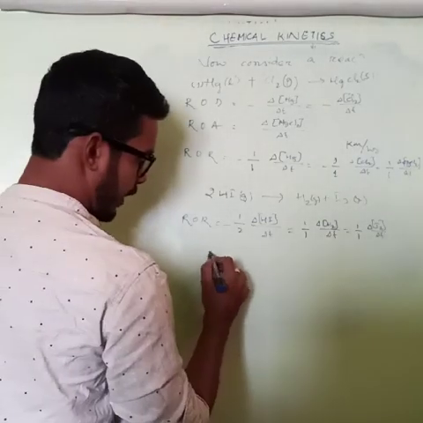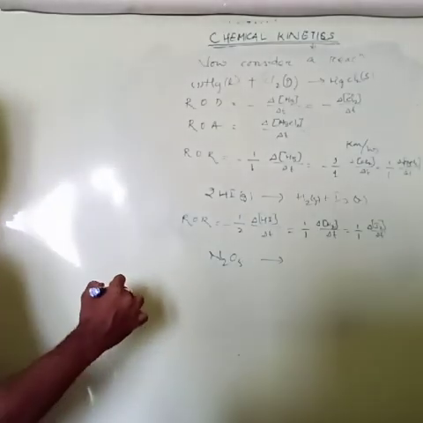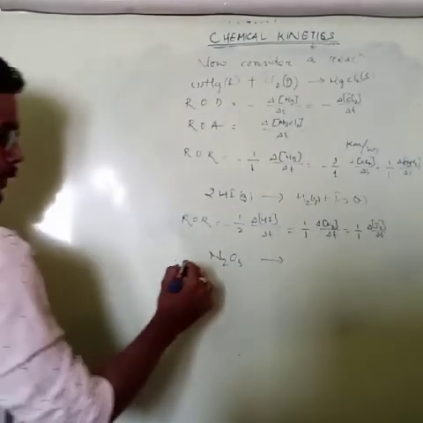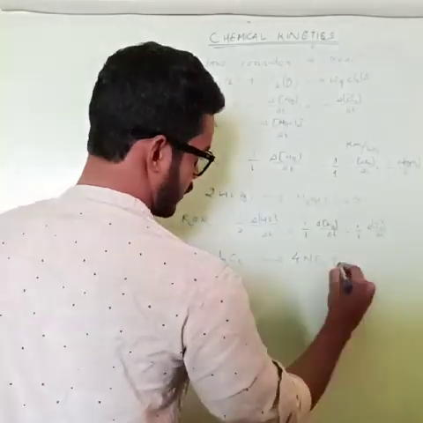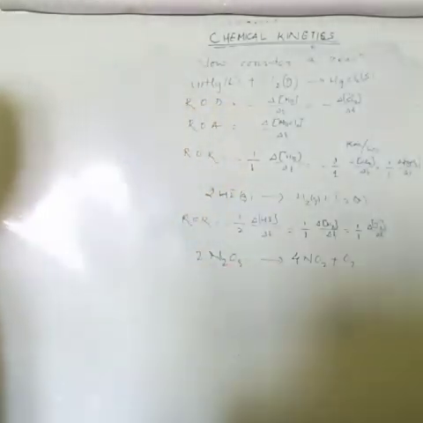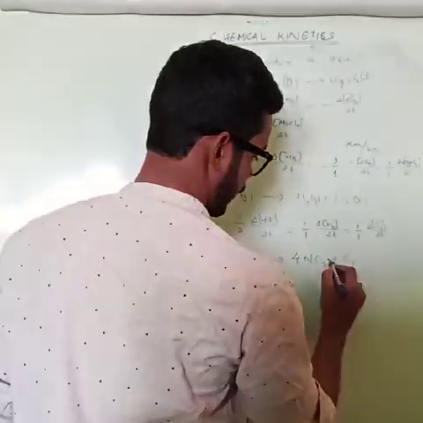Okay, this one we can do: 2 N2O5 gives rise to 4NO2 plus O2.